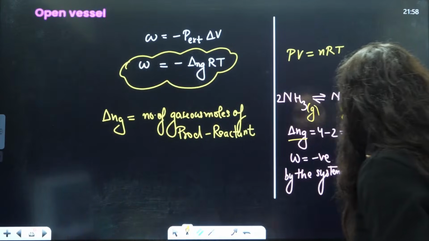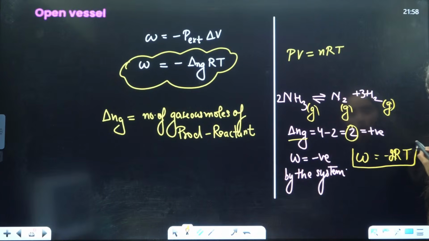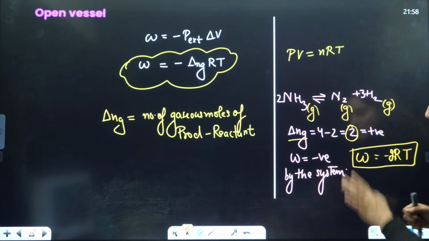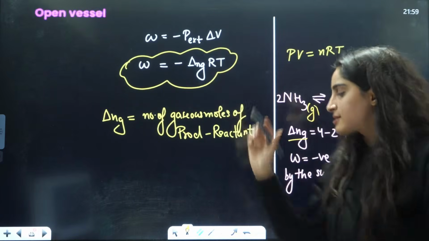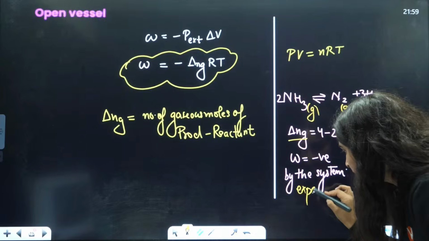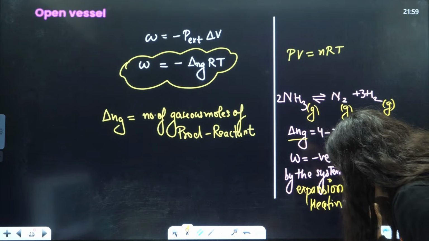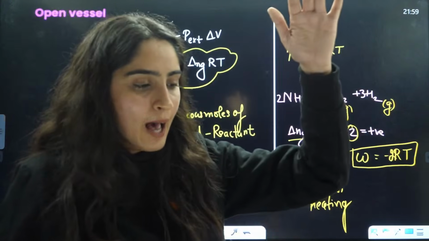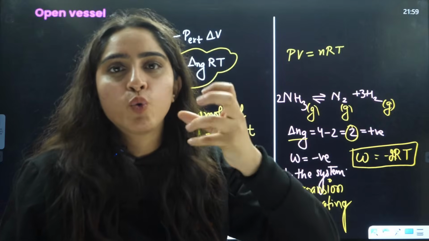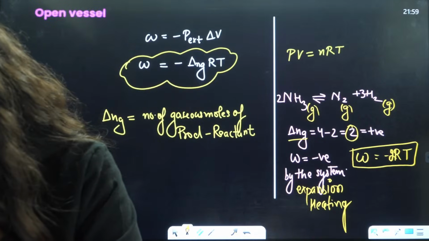So work done will be equal to minus 2RT. That means work done is negative, which means work is done by the system. When work is done by the system, expansion will happen, or you can say heating. They can also ask you what will happen in the options. They can give you cooling, heating, nothing. All this they can give you, right? Okay, got it.